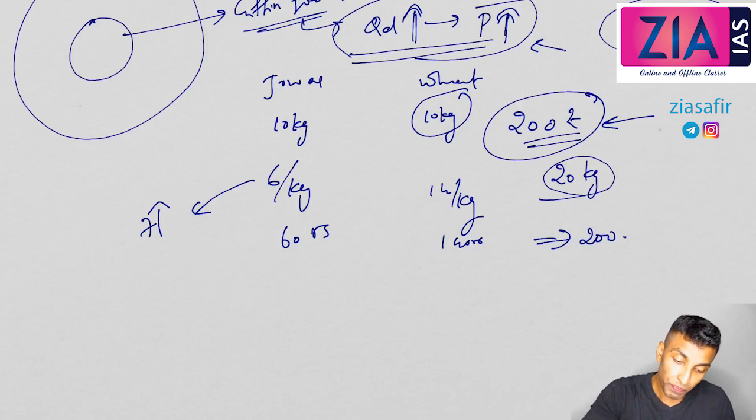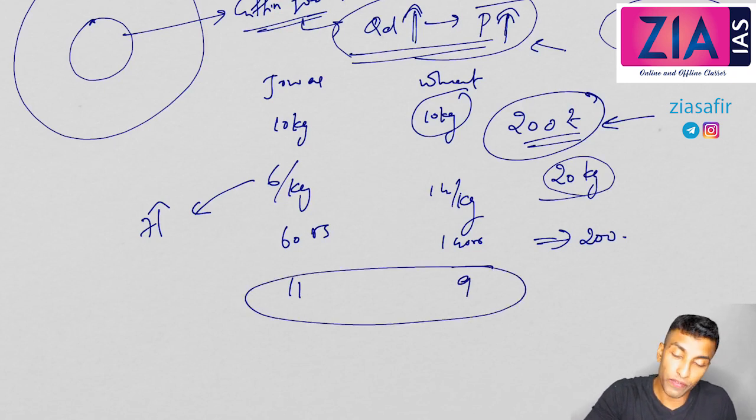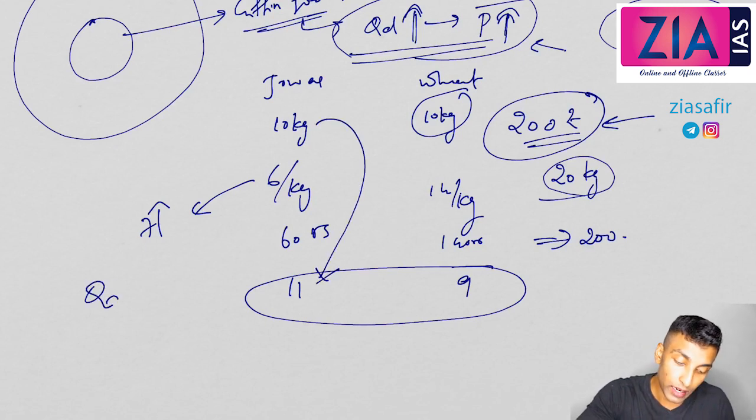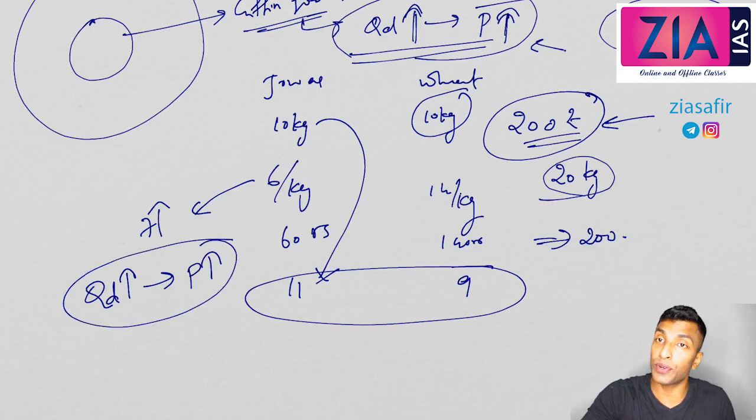So what will happen now? Now you will reduce wheat. You may buy 11 kg of jowar and 9 kg of wheat. This is the only way in which you can solve this problem. So what happened? From 10 kg to 11 kg, demand increased when the price increased. So the price increased, demand increased. Where? In case of Giffen goods.